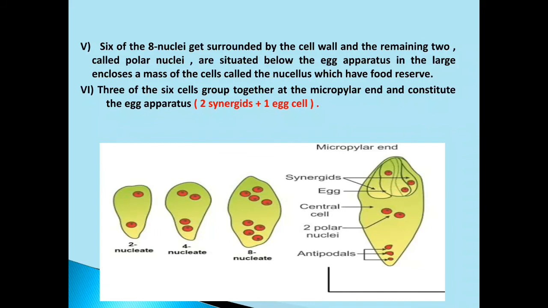Okay, so after they reach the 8 nucleated stage, out of 8 nuclei, 6 are surrounded with cell wall. As a result, they become 6 cells. Clear? And 2 nuclei are not surrounded with cell wall, so they remain nuclei. They remain at the central cell, that is the big cell, and they are known as polar nuclei. So you may see the polar nuclei in the diagram. Clear? I hope that you have understood. Okay, now let us move to the next point.